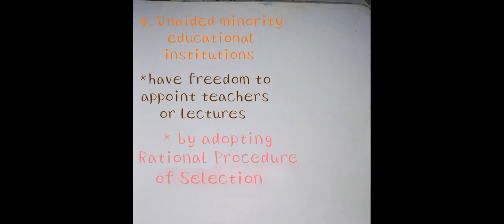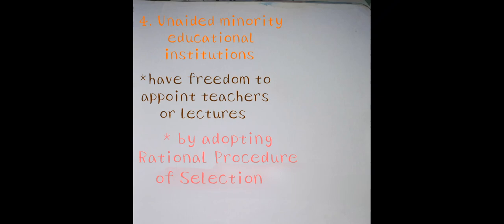Okay, so whenever it comes to aided educational institutions, which means the funds given by the state government to the educational institutions, it doesn't alter the nature or character of the minority educational institutions, but there are conditions of the state just to ensure the proper utilization of the aid.